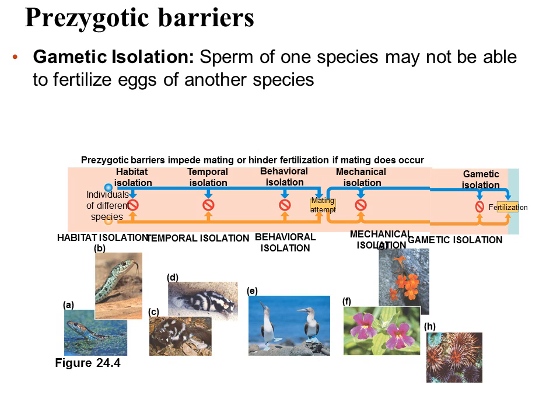And the last prezygotic barrier is gamete barriers. Now, gamete isolation is when gametes can't be fertilized. So it's when the sperm of one species is unable to fertilize the egg of another species.